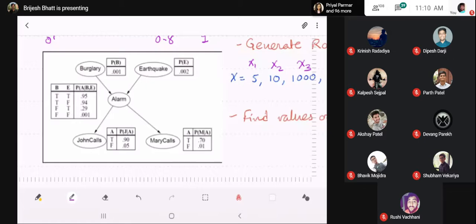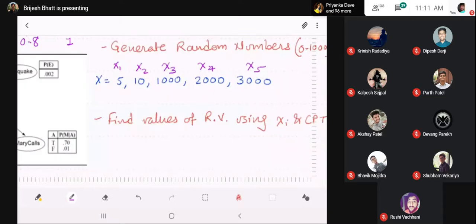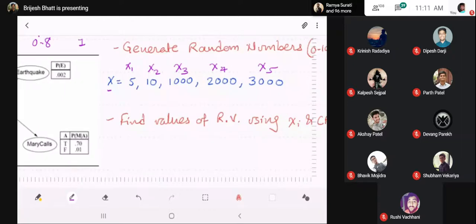So step one is to generate some random numbers. Let us say X is the random variable, and we have generated 5 numbers. We assume some number anything between 0 to 10,000, because here the smallest probability is 0.001. That's why I'm saying 10,000. And the numbers which are generated are 5, 10,000, 2,000, and 3,000. So let us see how we generate samples from this. What do we mean by sample? One combination of these values.